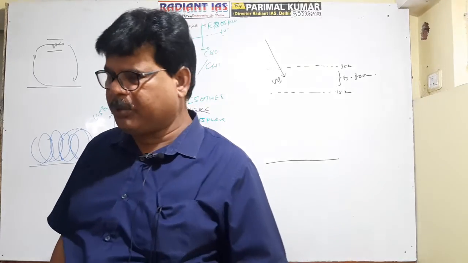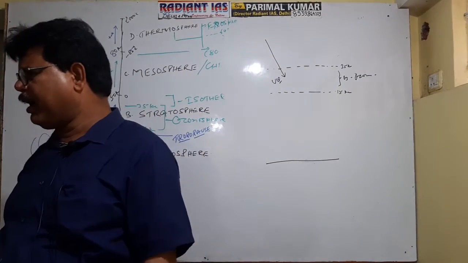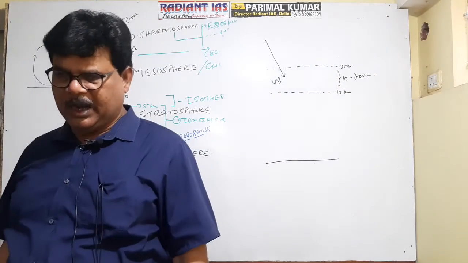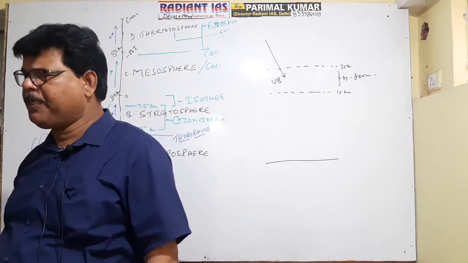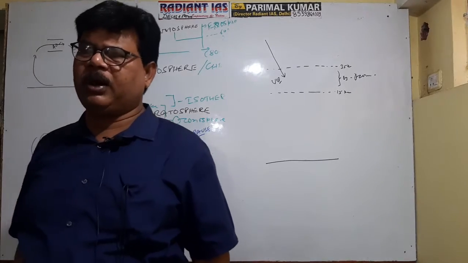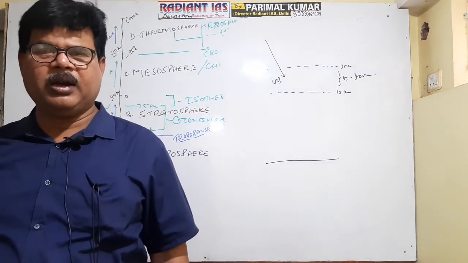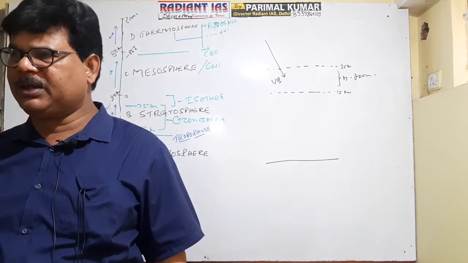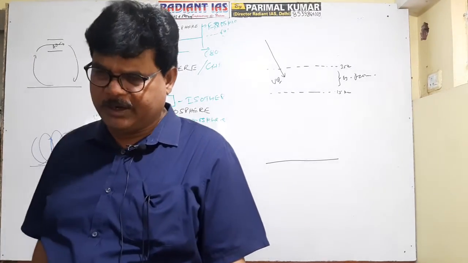So that's why ultraviolet rays are mostly absorbed by the ozonosphere and do not fall on the ground. Ultraviolet rays are shorter wavelength, high energy waves, and shorter wavelength rays possess very high penetrating power.